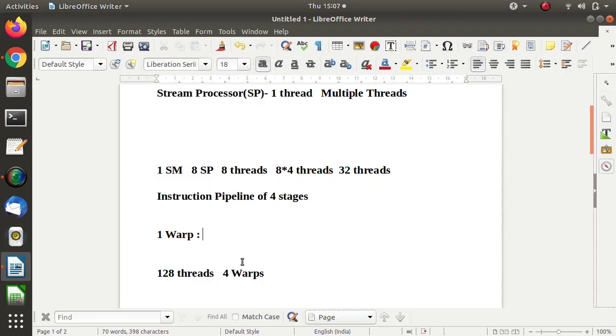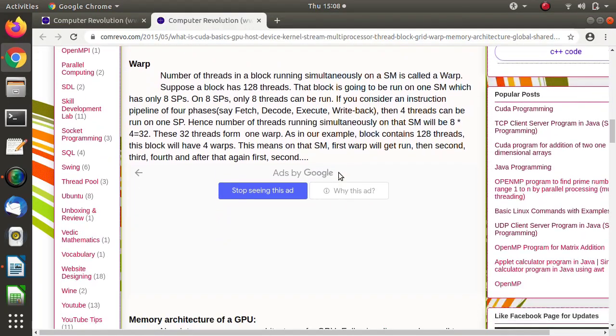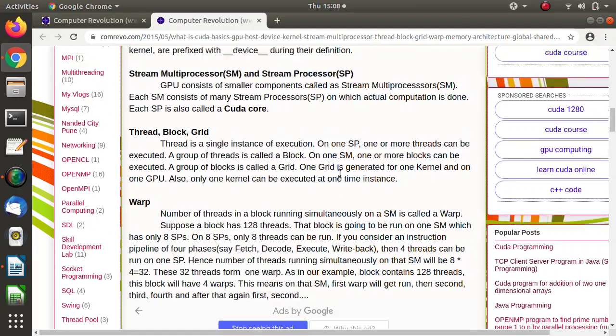Warp means the number of threads running simultaneously on 1 SM, or one stream multiprocessor. That is called a warp. So these are the concepts that are used in CUDA.